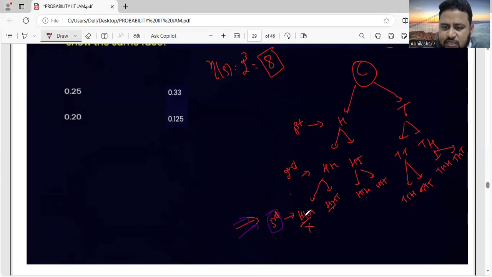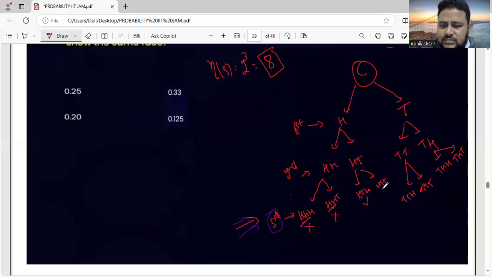First of all, you count the number of sample spaces: 1, 2, 3, 4, 5, 6, 7, 8. That is what we got here. Instead of writing like this, we got it directly as 2 power 3, 8. This I have proved, how we got 8 here. See here, this is not possible because we are getting the same faces again and again. Here HTH is not consecutive. First you are getting head, then tail, then head. So this we can consider.